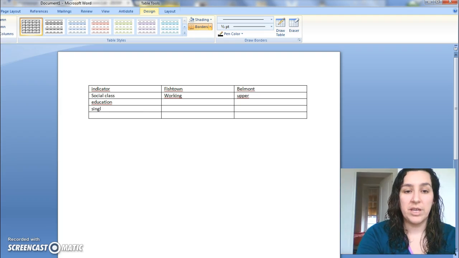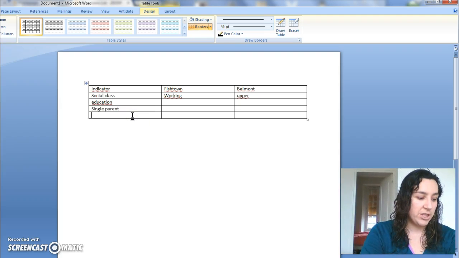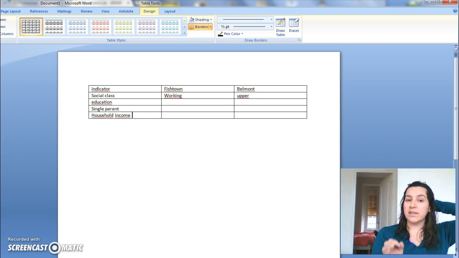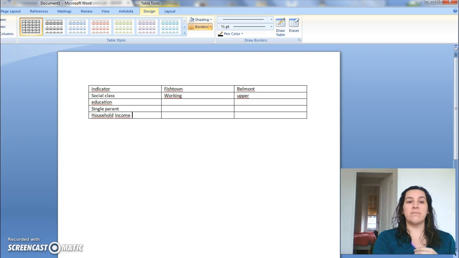He goes over the amount of single parent households. He gives you information about typical household income. And what you'll want to do now is look at the census site specifically to find information to fill in these little boxes, right?